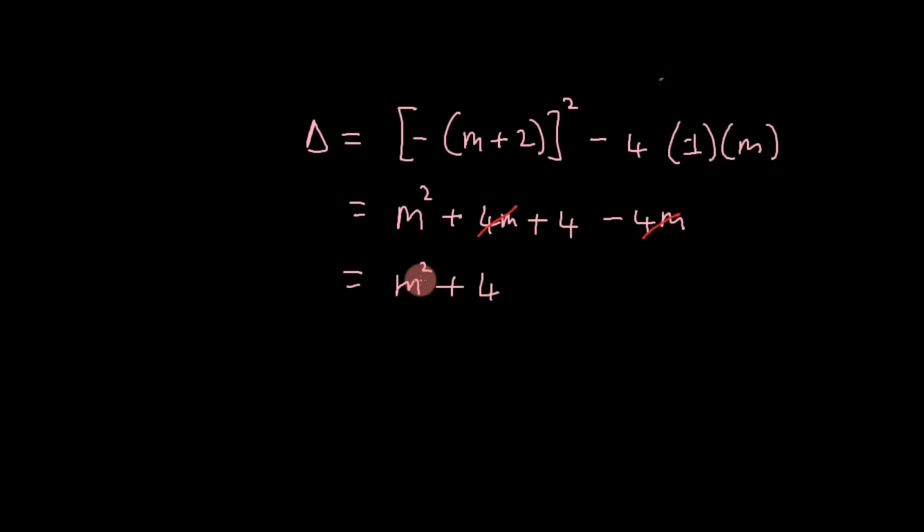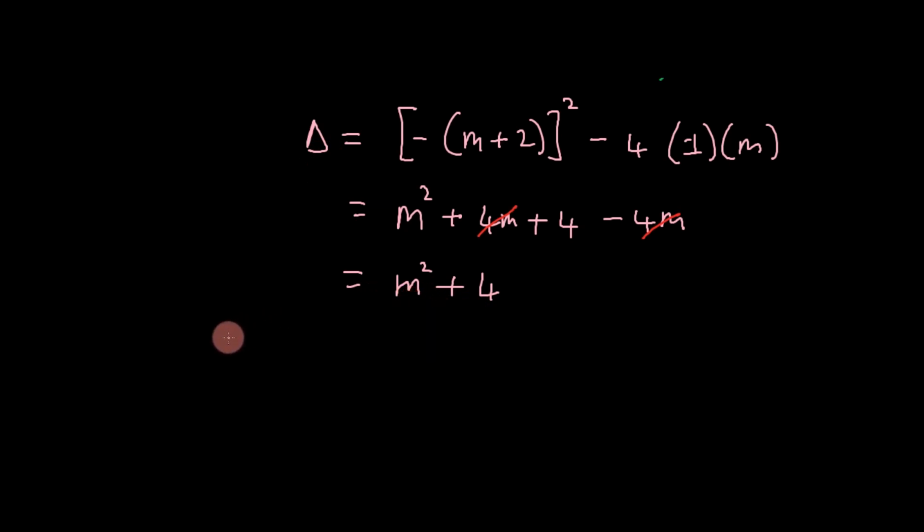So we have the sum of a perfect square and a positive number. Now, a perfect square is always either positive or 0. Let's say it's 0. Let's say m squared is 0. Then delta will equal positive 4. If m is a non-zero number, when we square it, we're going to get a positive number, and a positive plus a positive is a positive. So delta will always be positive, irrespective of the value of m.